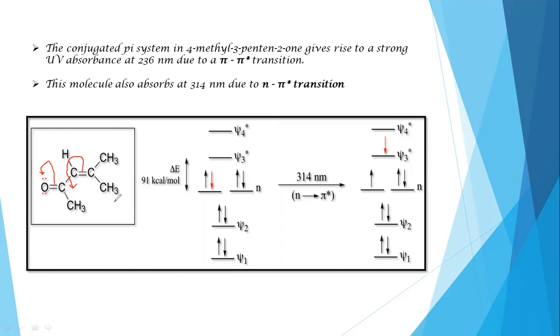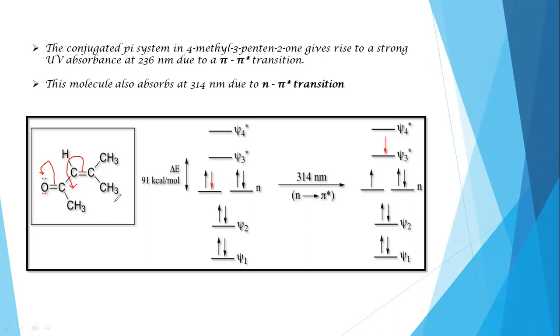This phenomenon takes place at room temperature only, at 25 degrees Celsius. There is no need of providing energy to the molecule. At room temperature, the delocalization of these conjugated pi bonded electrons takes place millions of times.